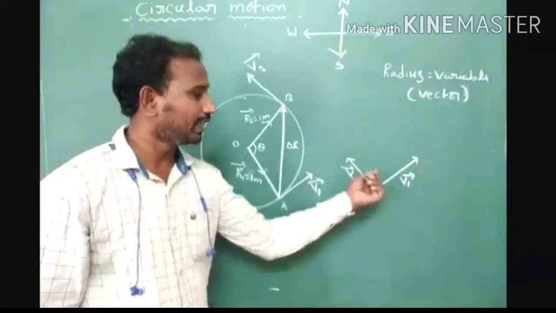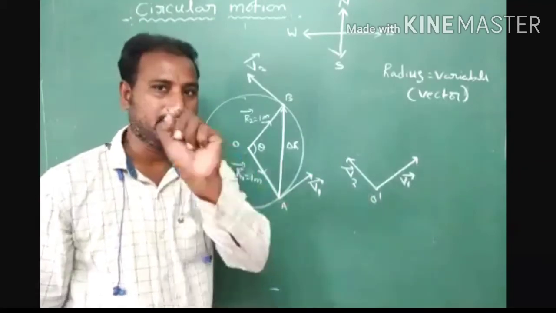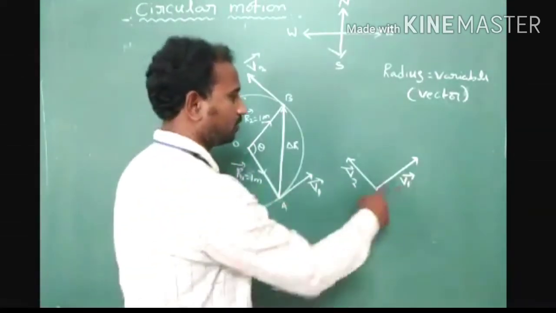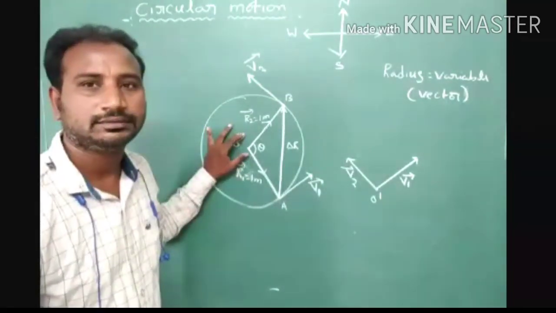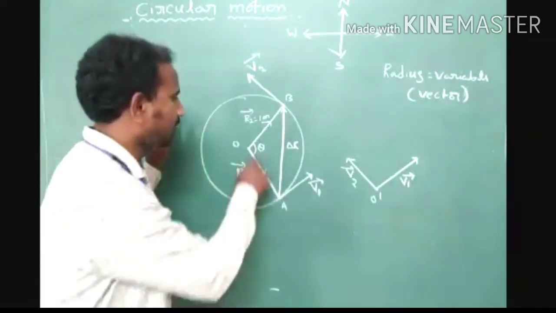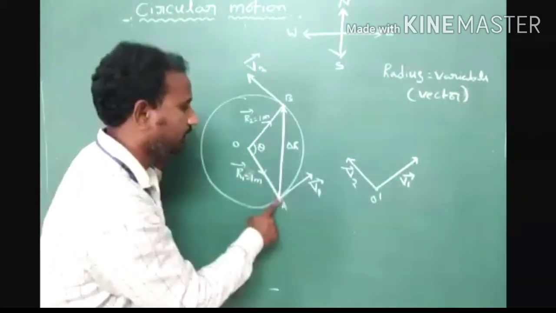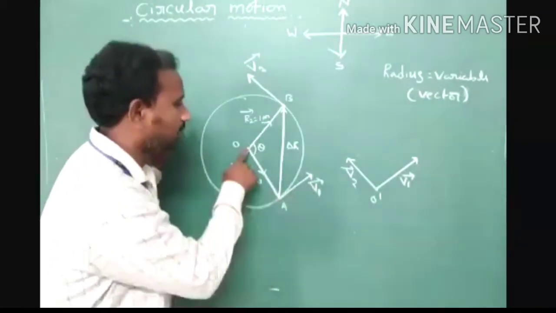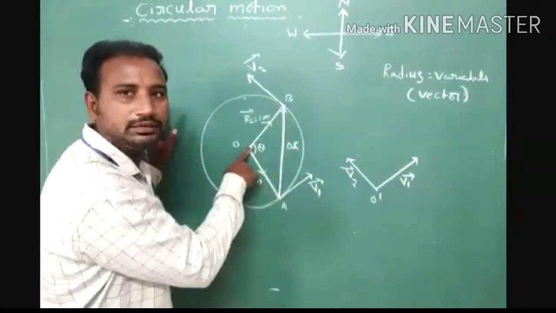Here both the tails coincide at O dash. Then you can calculate the angle between v1 and v2. What is the angle between r1 and r2? Theta only. Here we can identify that v1 is perpendicular to the radius, and v2 is also perpendicular to the radius.